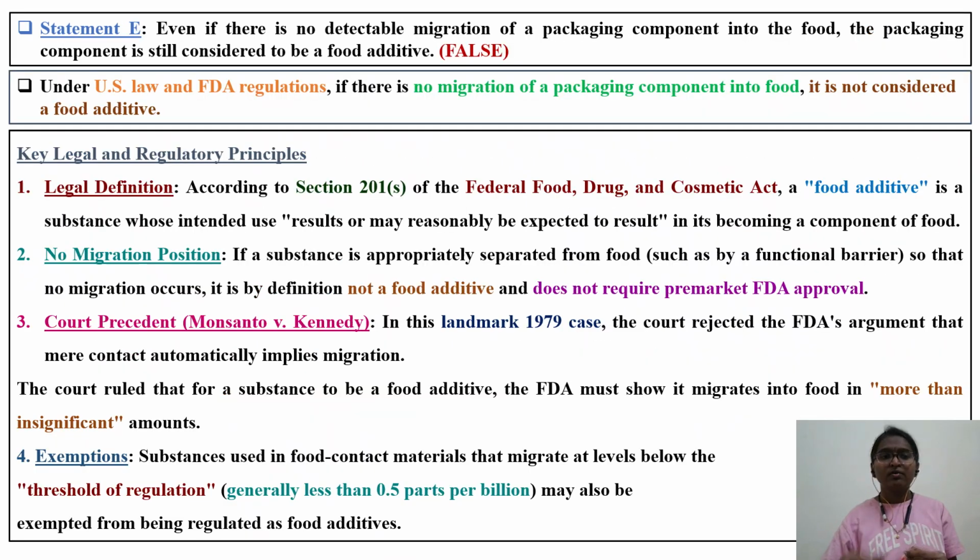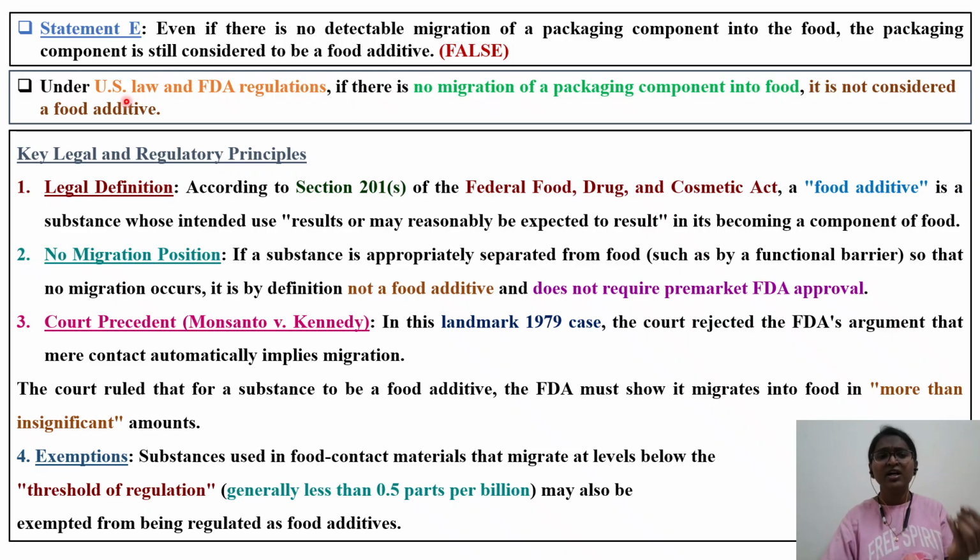So let's see the last statement, that is statement E. Statement E: even if there is no detectable migration of packaging component into the food, the packaging component is still considered as food additive. This particular statement is false, because this doesn't fall under the typical regulated definition of food additive. Even if packaging material is coming into the food, how much amount is coming, what is the significant amount, that you have to see.